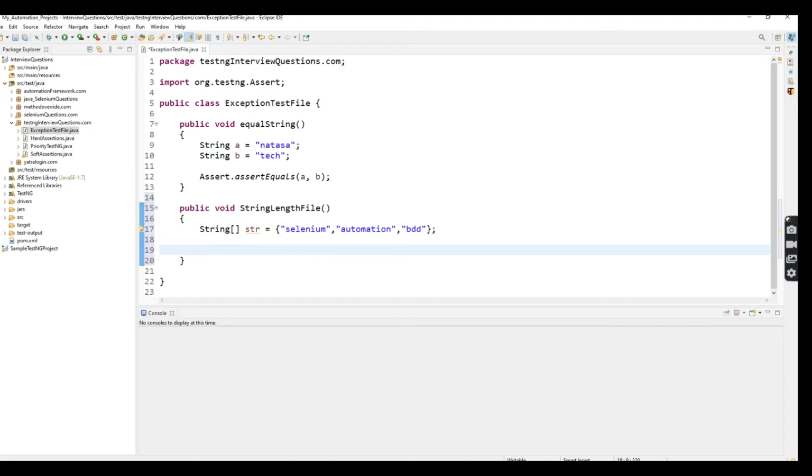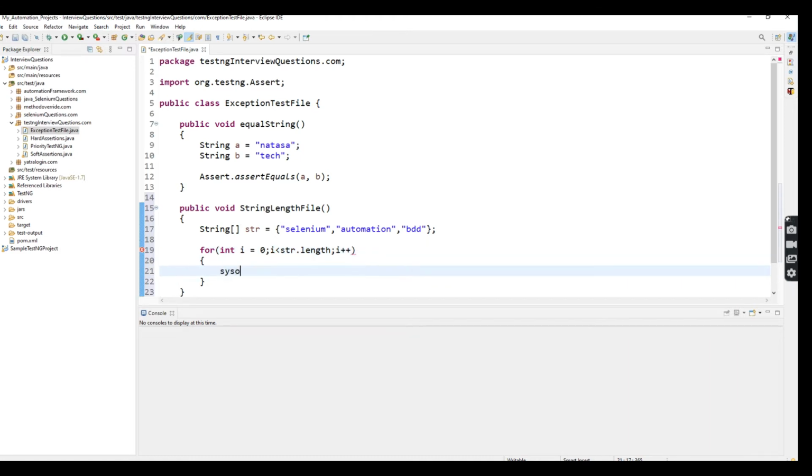Here I'm going to print all the string values using a for loop. I equal to 0, I less than str.length, and I plus plus.